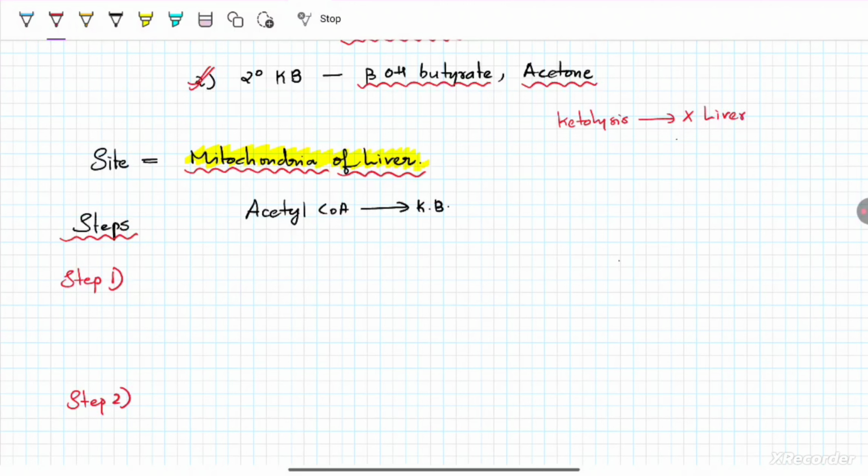And the reason is one of the enzymes of ketolysis, that is thiophorase, is absent in liver. Hence, ketolysis does not occur in liver.